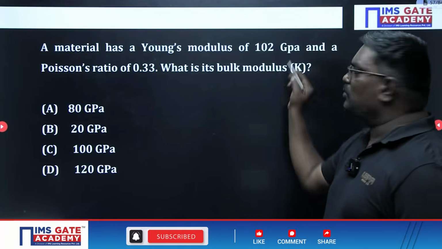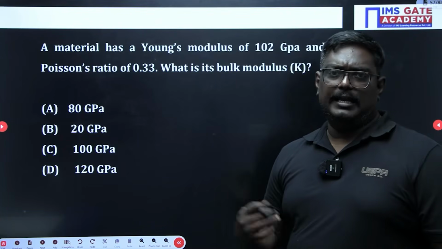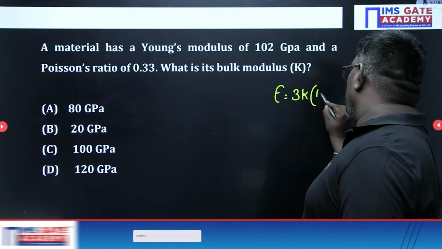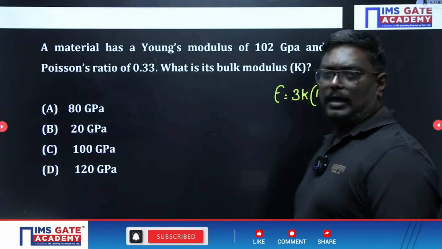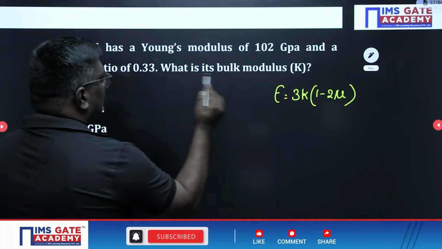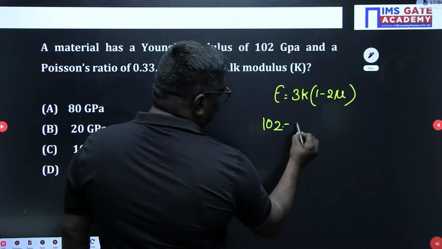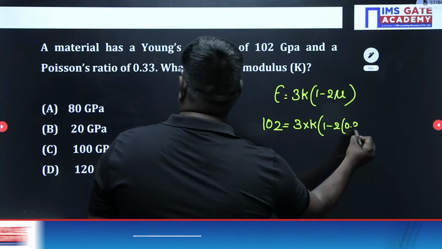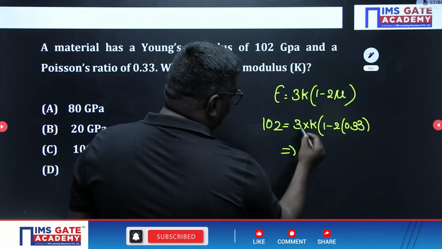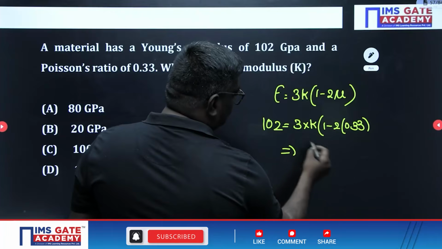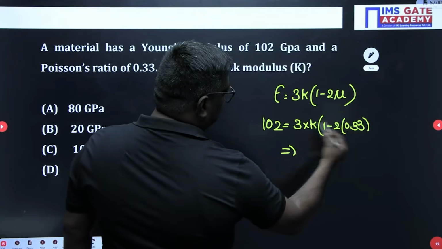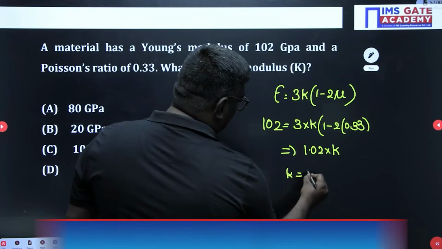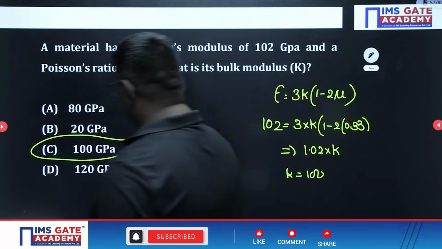A material has a Young's modulus. Sir, here it is a very important thing. In any competitive exam, you will find this kind. Young's modulus is equal to 3k into (1 minus 2 mu). Young's modulus E is equal to how much, sir? Here Young's modulus is 102, equal to 3 into k, we don't know, into (1 minus 2 into 0.33). So this will be 0.34, so 1.02 into k. So k is equal to how much, sir? 100. So option C is the right answer.